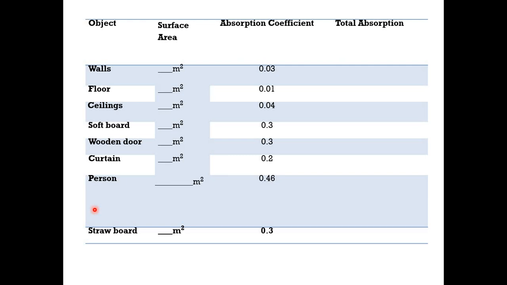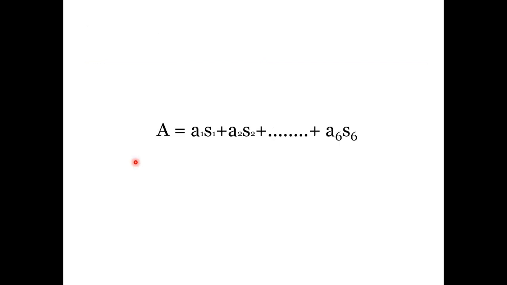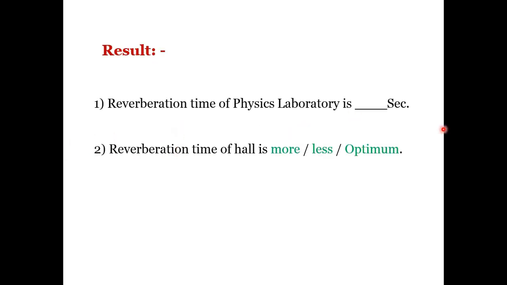If you are interested to take the surface area of the person, then its absorption coefficient is provided on the table. If you don't want to consider the curtain or person, then not a problem. You can consider only floor, ceiling and 4 walls. That is also sufficient for the performance of the practical. So by taking various surface areas and their absorption coefficients, you can take the total absorption in the hall, and at last with the help of the formula you have to write what is the reverberation time of your room. Whatever the value, that should be in the second.